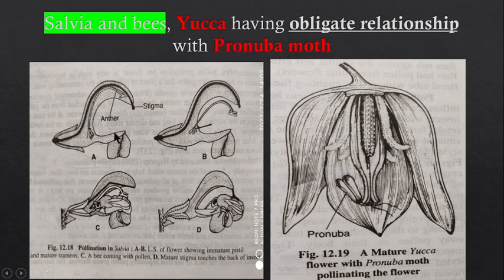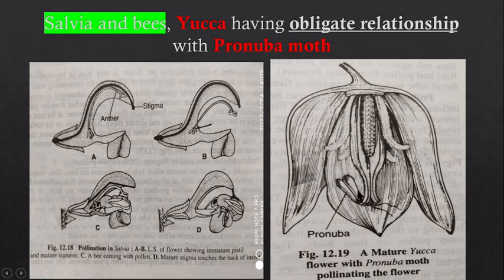this portion, the sterile portion, due to the pressure it also comes down, and the upper lip of the corolla also comes down, and the pollen grains get transferred to the back of the bee. So this is the case of salvia and bees, right? Now here this kind of corolla is actually known as the bilobed corolla, right? Bilobed means two, so this is bilobed.